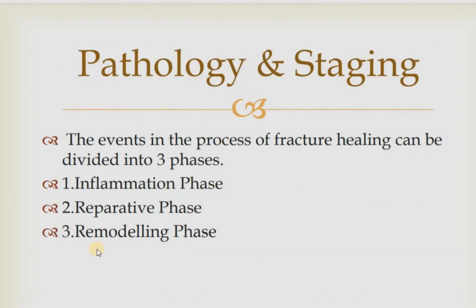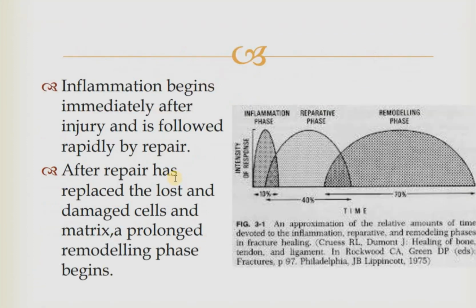So the pathology and the healing of a fracture. The events in the process of fracture healing can be divided into three phases: inflammatory phase, reparative phase and the remodeling phase. So this is the inflammation phase. Inflammation starts immediately after the injury, followed rapidly by the repair. After the repair has replaced the lost and damaged cells and the matrix, a prolonged remodeling phase begins. This shows the amount required by the inflammatory, reparative and the remodeling phase, the percentage it takes up, and the time and the intensity of the response.